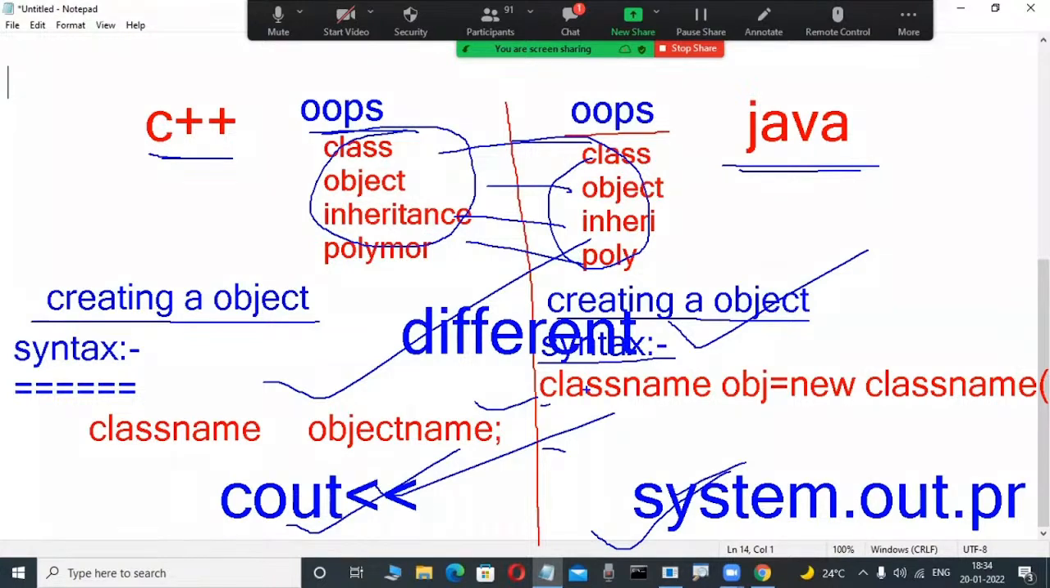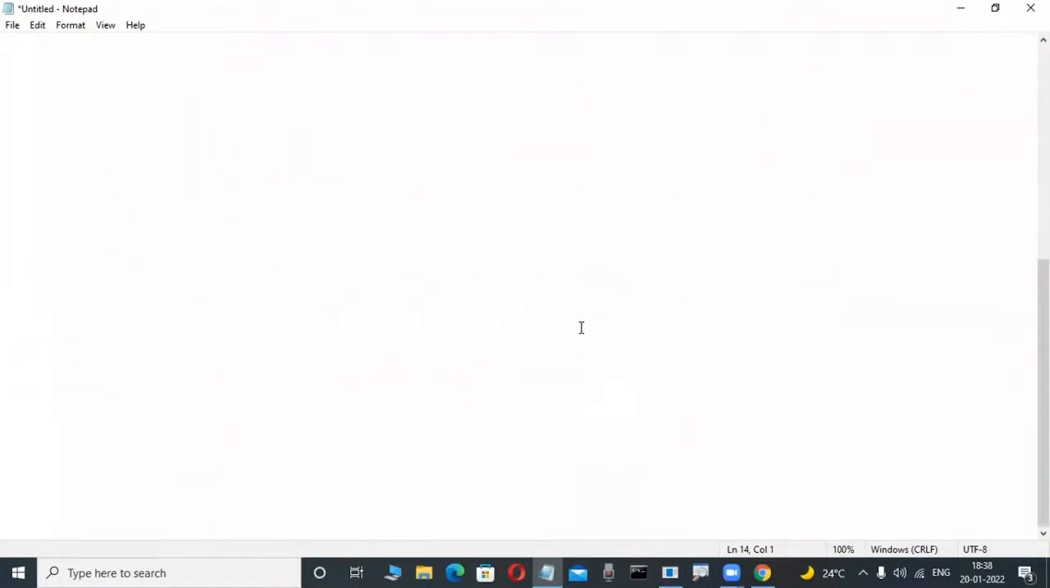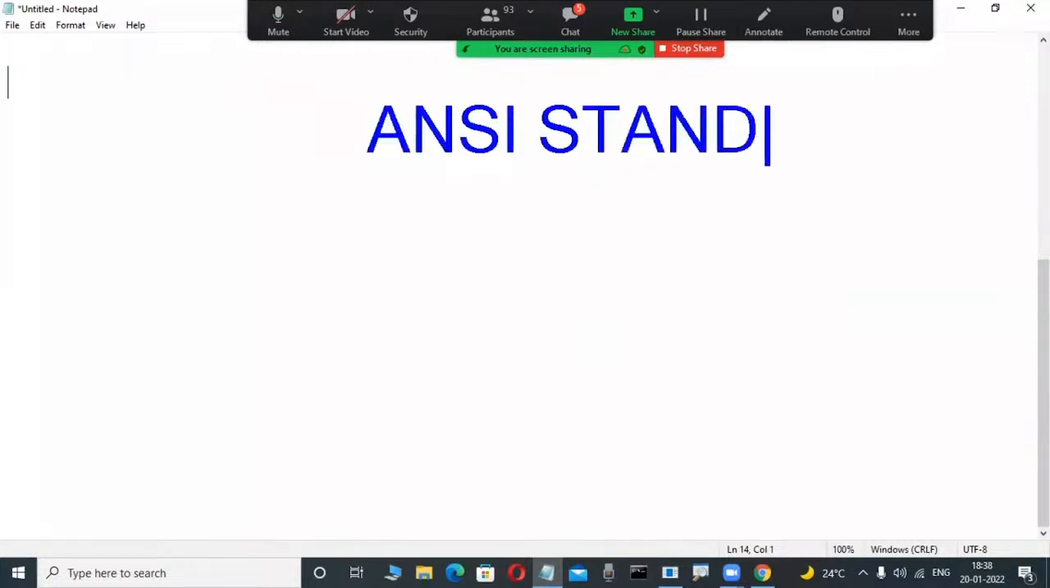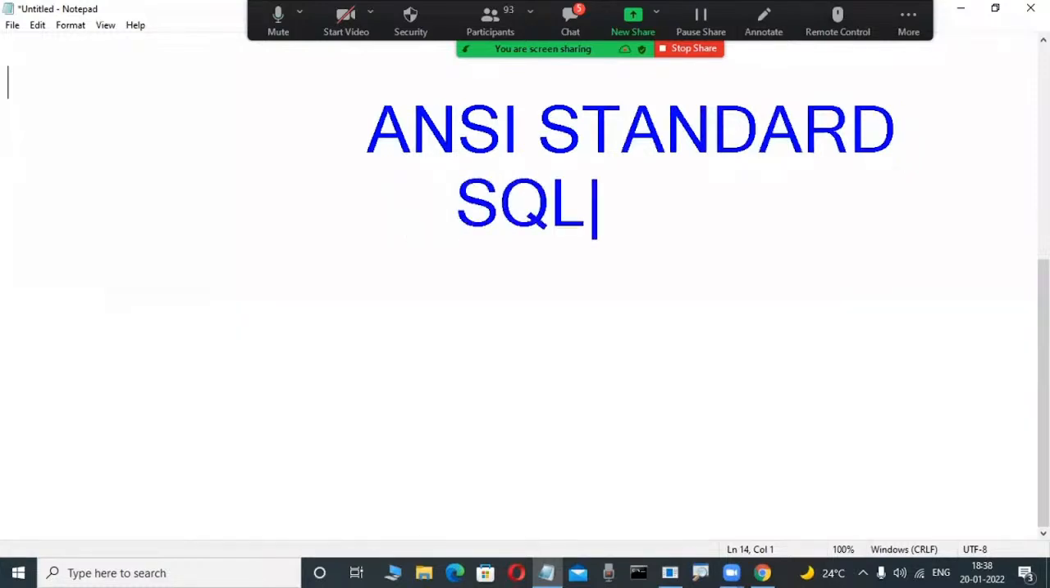Same like here also. Actually, SQL, same thing. SQL is an ANSI standard language. ANSI, the American National Standards Institute, defines some standards for the SQL language. That's why SQL is an ANSI standard language. This ANSI standard language is used to operate all the relational databases.